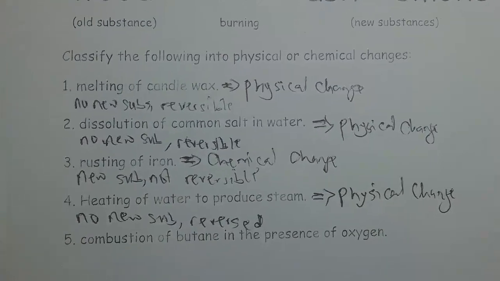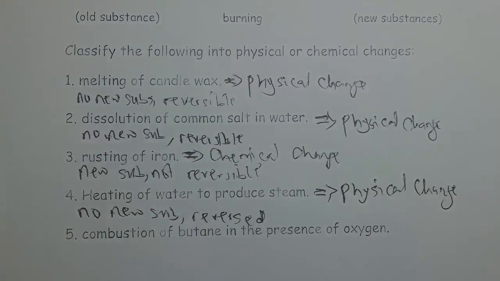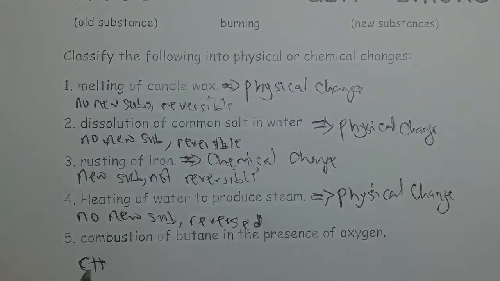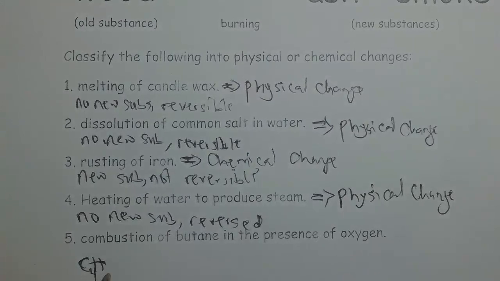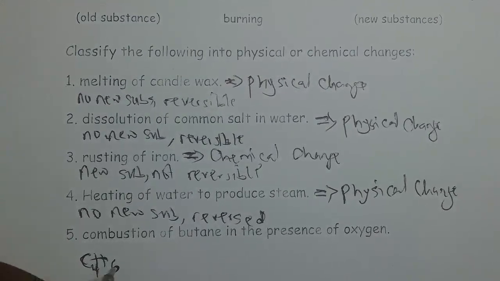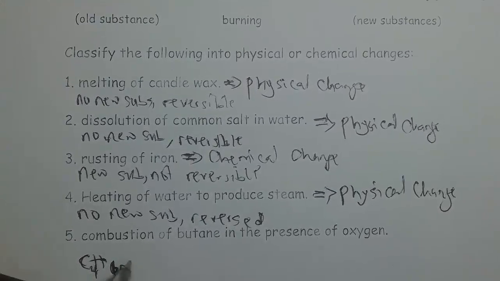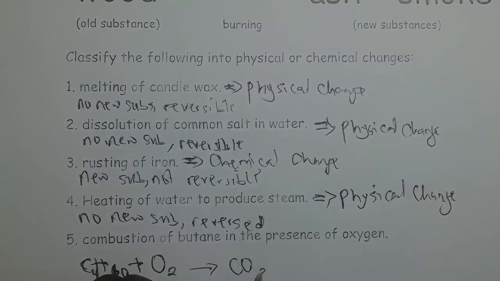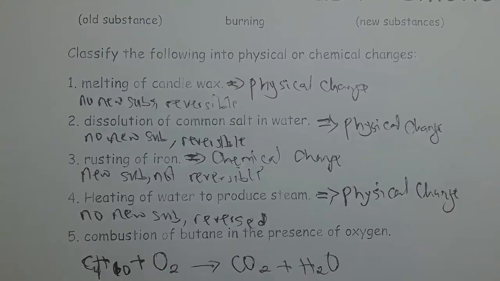The fifth one says combustion of butane in the presence of oxygen. Here is the equation for the reaction. We have butane, that's C4H10. When you react it with oxygen, it produces carbon dioxide and water. This is the general equation for the reaction.